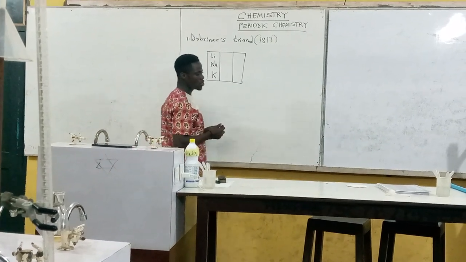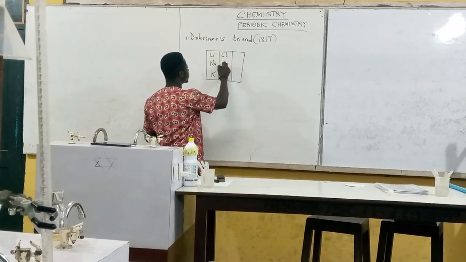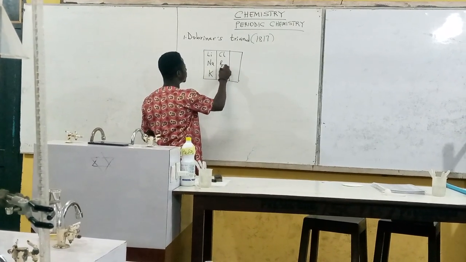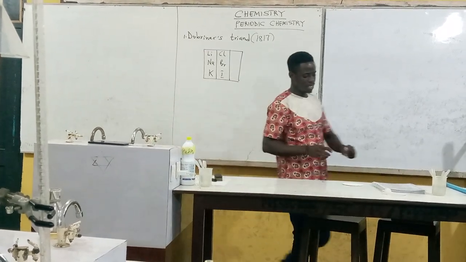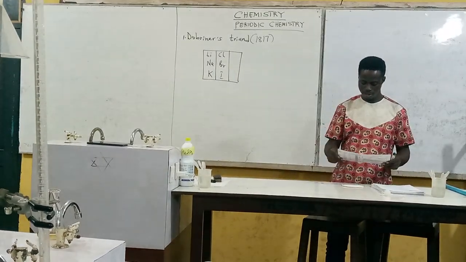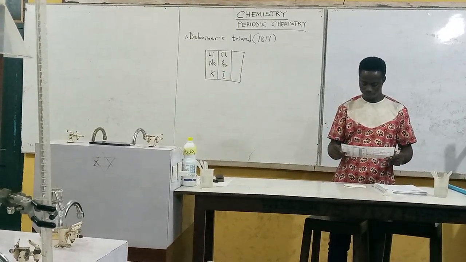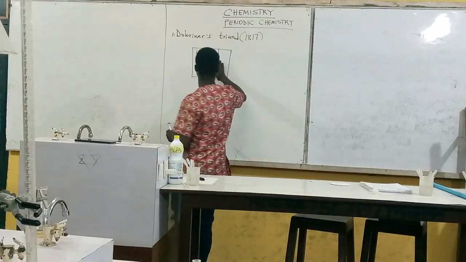Then we could also pick elements like chlorine, bromine, iodine. So when you pick your periodic table, you can see the trends there. So let me quickly go visit the table. So let's look at the arrangement.